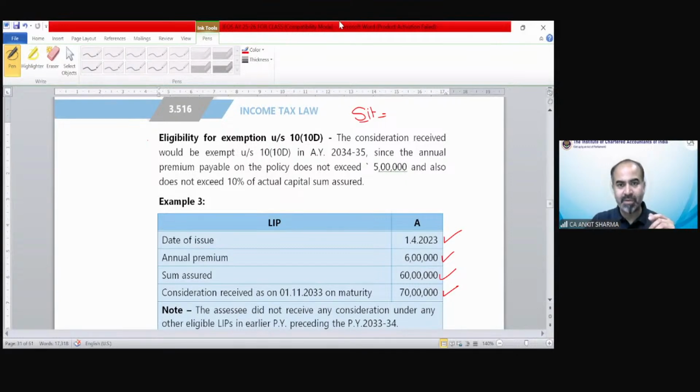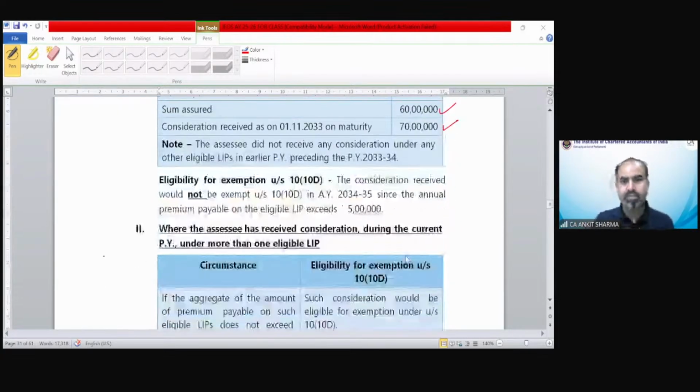Why is it taxable? Because it is exceeding 5 lakh. So just 3 things to be noted: situation 1 or situation 2, date of issue, and then the percentage and amount. If you go through these, you are easily able to find out the taxability and the exemption. You can see the answer over here.